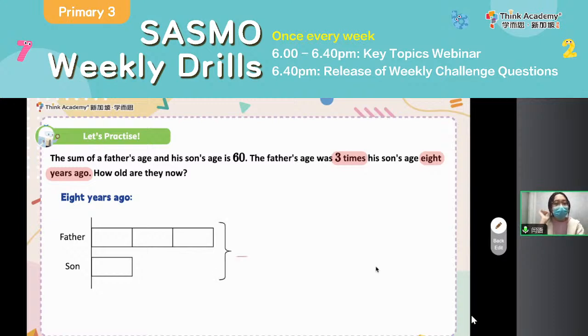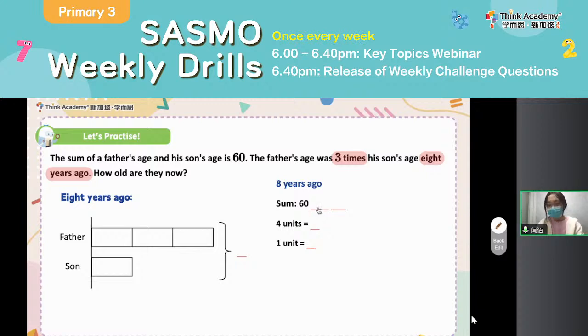Yes, and then following this, could you please tell me what was the sum? Yes, everyone, just tell me what is the sum here? 8 years ago. Remember that your model is just focused on 8 years ago. We know that their current ages is 60 altogether. So what about 8 years ago? Think about it. What is 8 years ago? I see that some of you said still 60. No, it is not 60. What is it? 8 years ago, that is everyone will be 8 years younger.